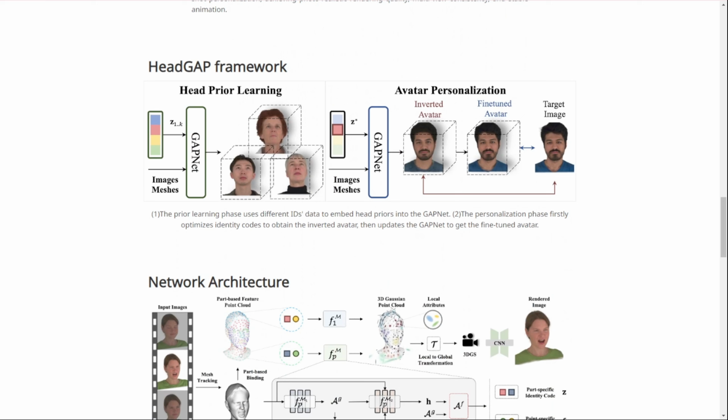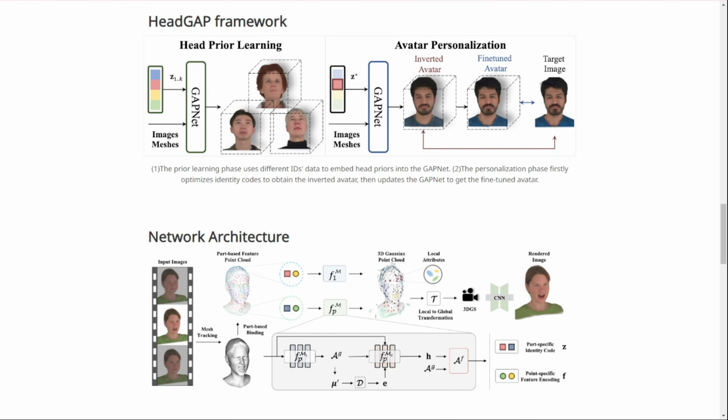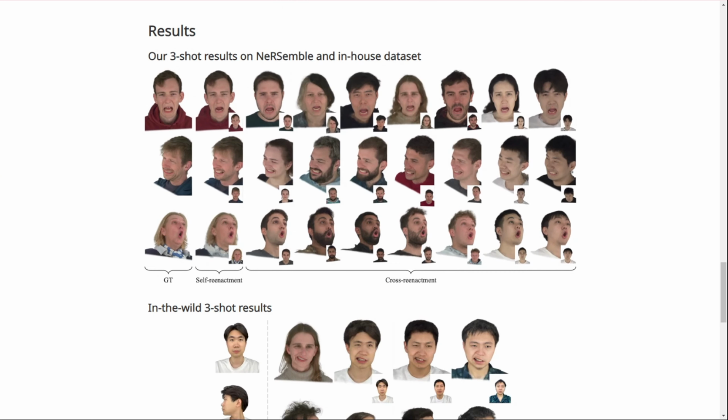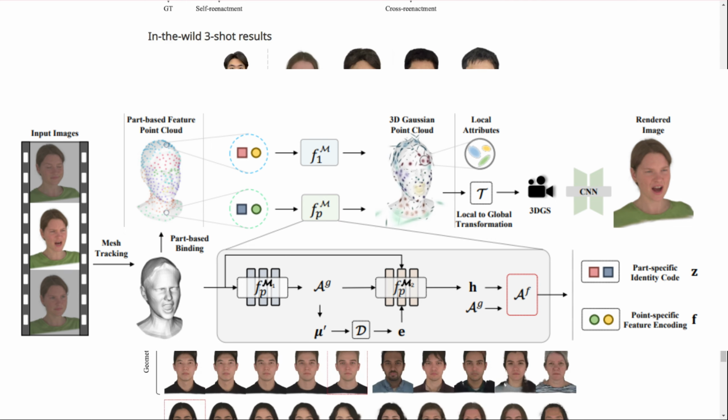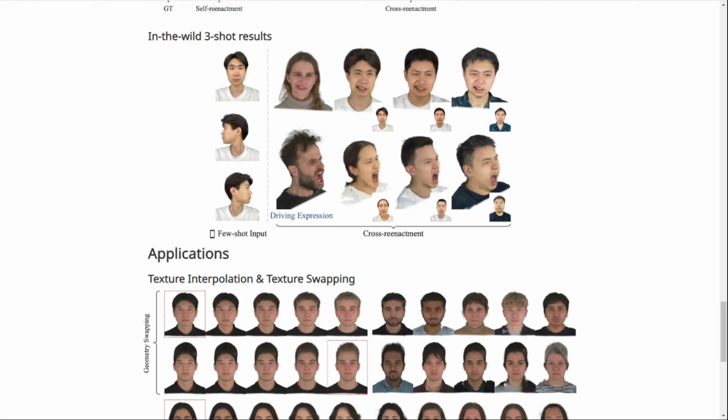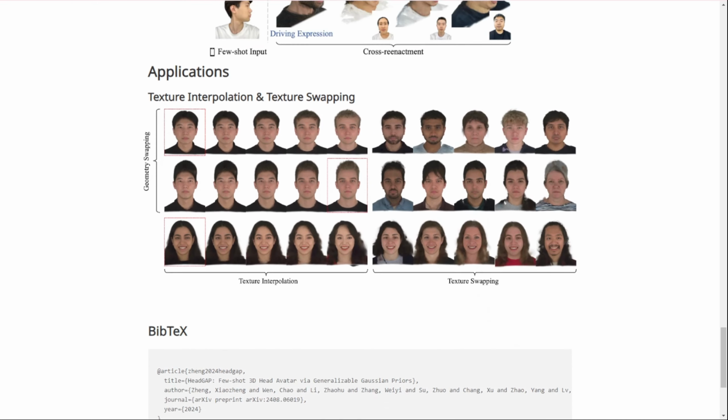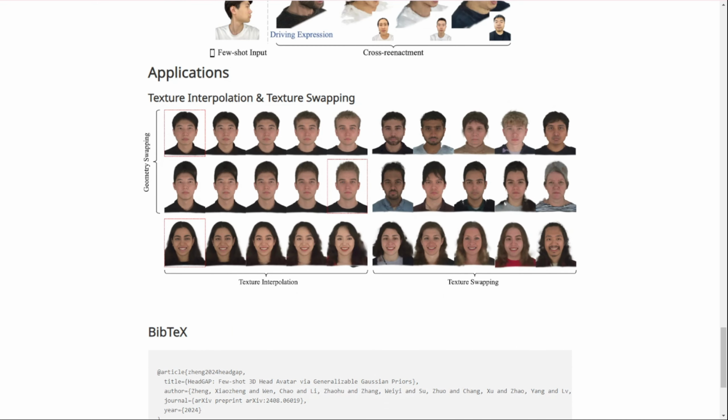Well, HeadGAP uses a two-phase approach. First, there's a prior learning phase, where the AI learns general characteristics of human heads from a large dataset of 3D scans. Then, in the personalization phase, it applies this knowledge to create a unique avatar from a small set of input images. The key innovation here is the use of what they call generalizable Gaussian priors. This technique allows the AI to capture the essence of what makes a head look human and realistic while still being flexible enough to adapt to individual features.